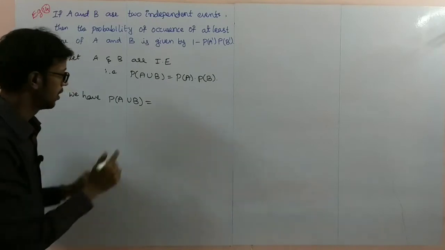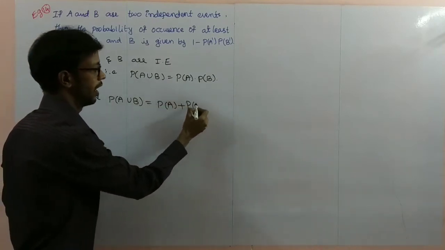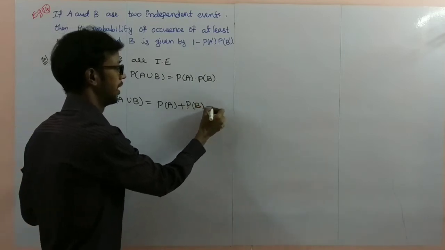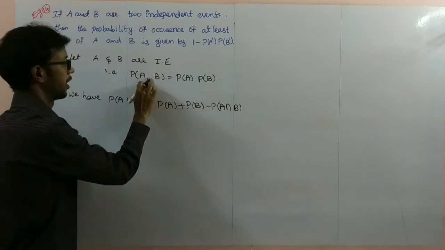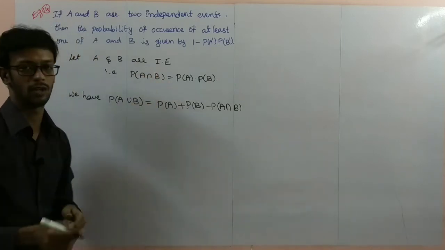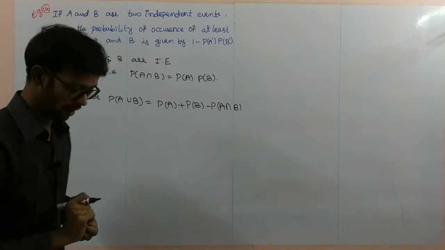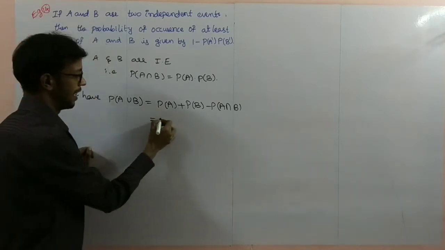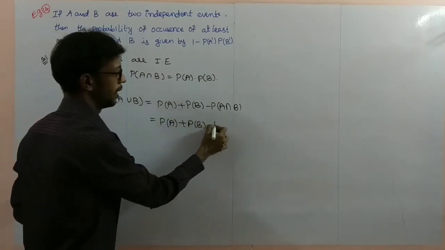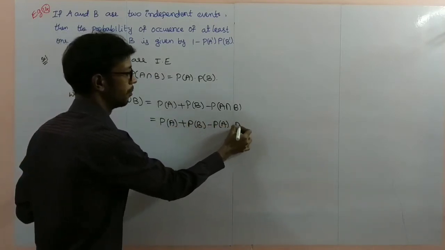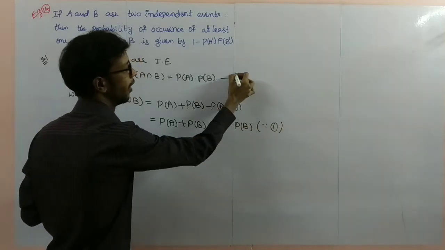For that purpose, P of A union B is equal to, using the formula, P of A plus P of B minus P of A intersection B. Actually here P of A intersection B is equal to P of A into P of B. Next, we have to substitute that value here: P of A plus P of B minus P of A into P of B, since from equation 1.